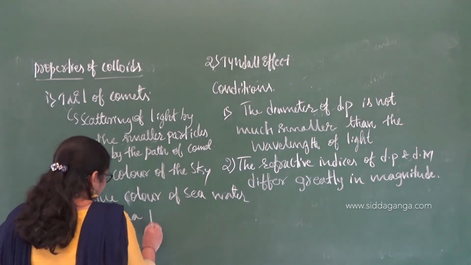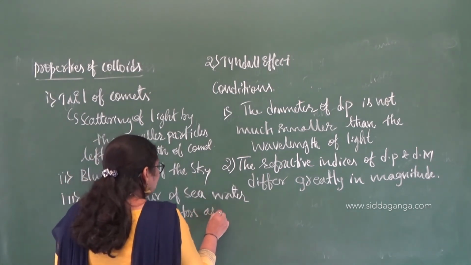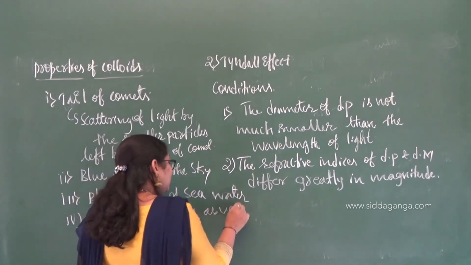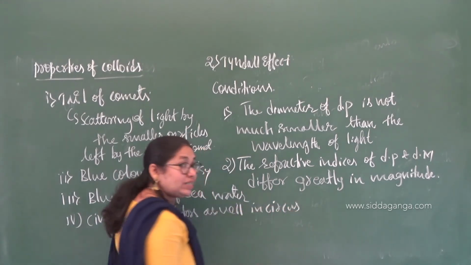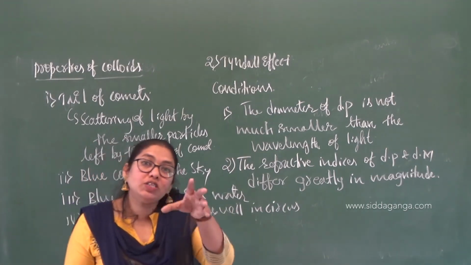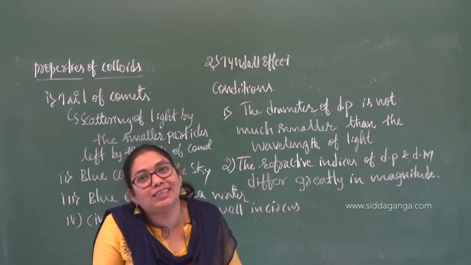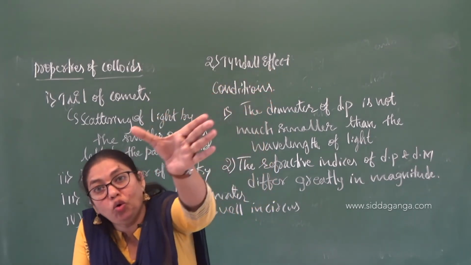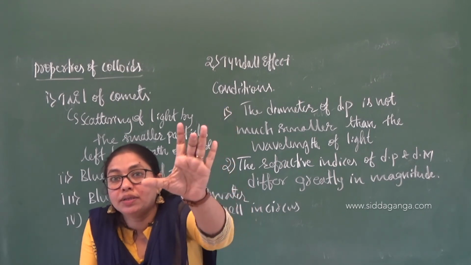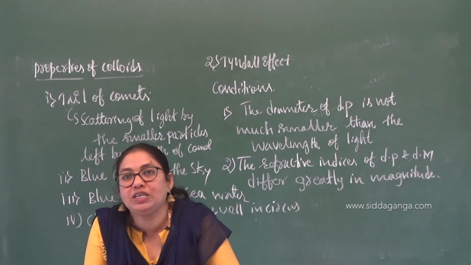Cinema projectors, as well as in circus. In circus, focus light will be there, no? Why are you seeing that light? Because the dust particles scatter that light. In the cinema halls, from behind you are going to get a cone of light path that will fall on the screen, and you are going to see the pictures.